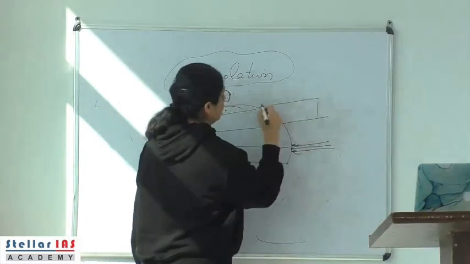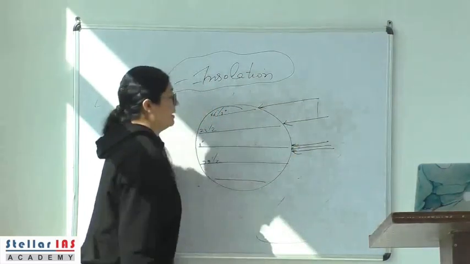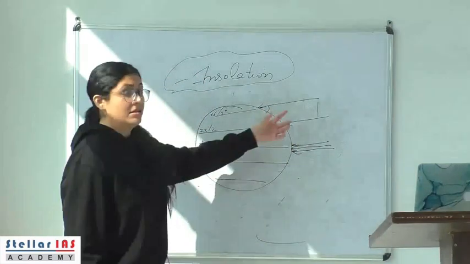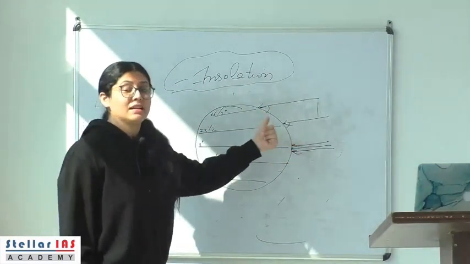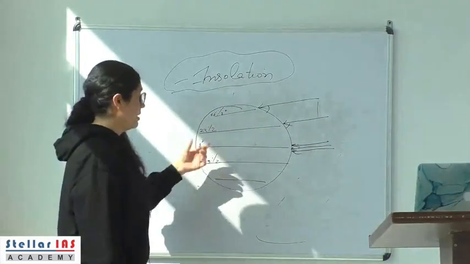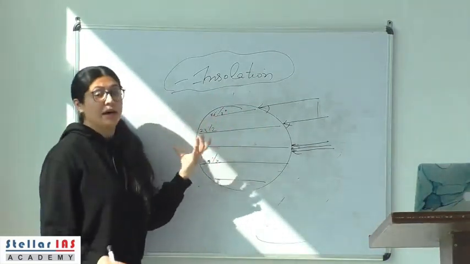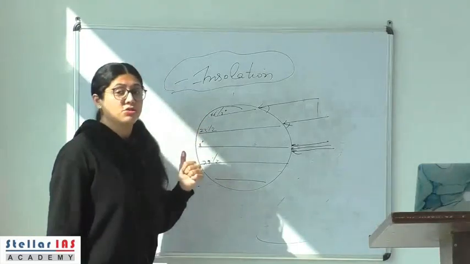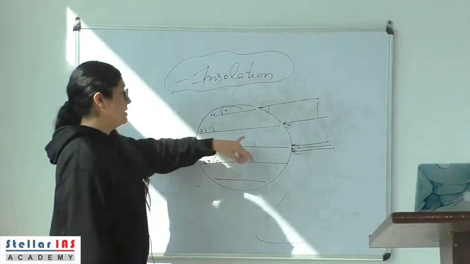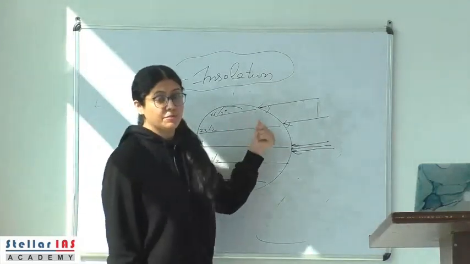Here, if these are striking, the angle has decreased. That is, the obliqueness or the slantness of the rays has increased, right? So the angle made by the incident or incoming solar radiation or insolation at a particular place depends upon the latitude of the place.